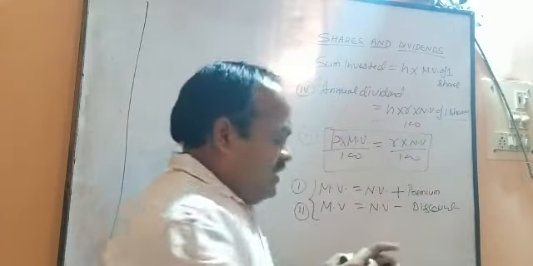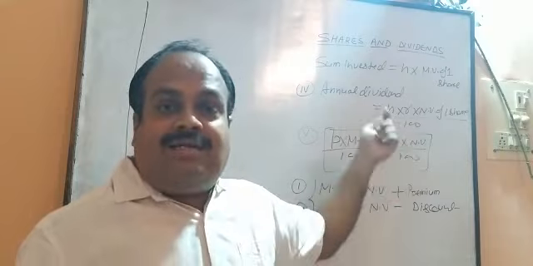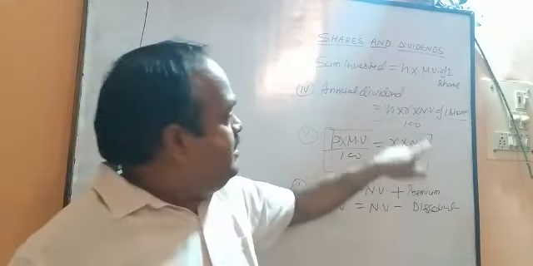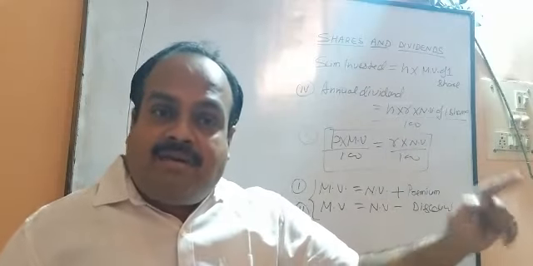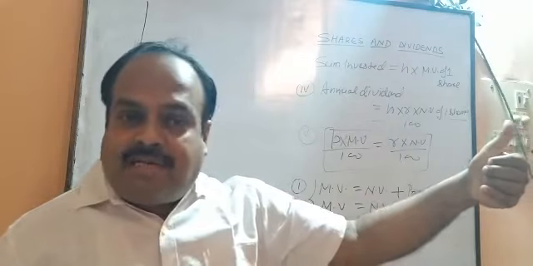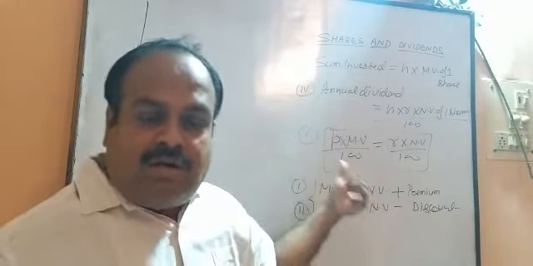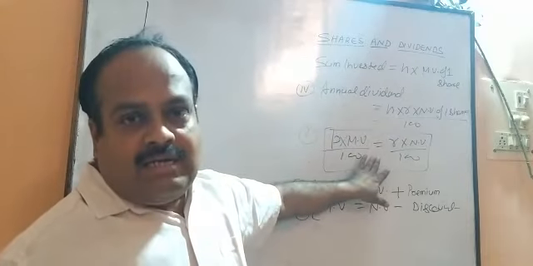This P is the return percent received by the shareholder on the investment, where R is the rate of dividend declared by the company on the nominal price of the share. P is the profit made by the shareholder on the market value of the share. So this is the last formula.